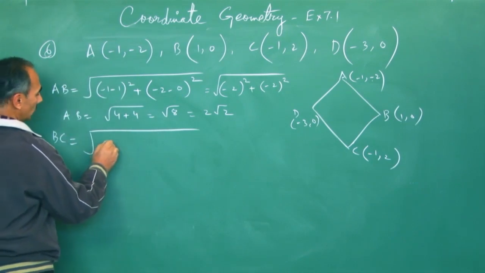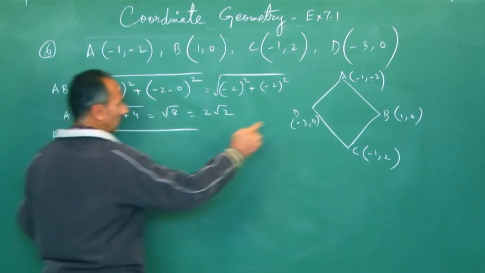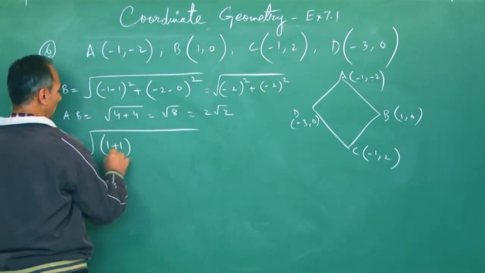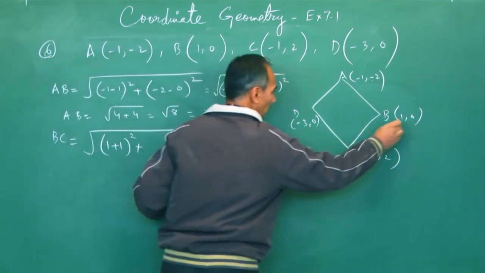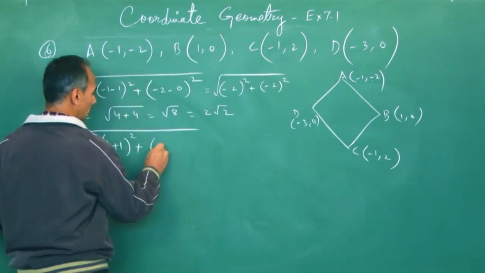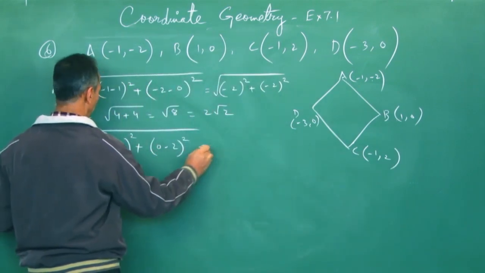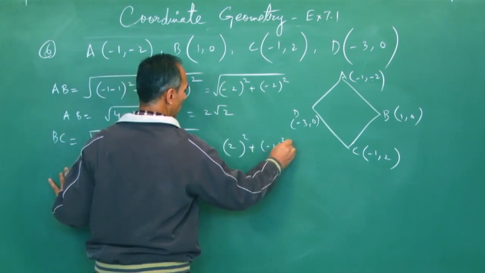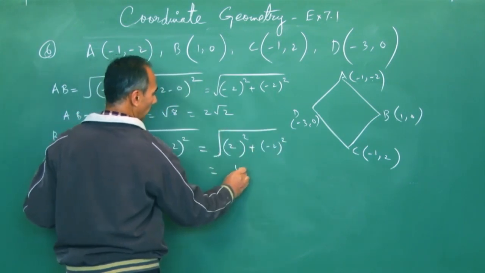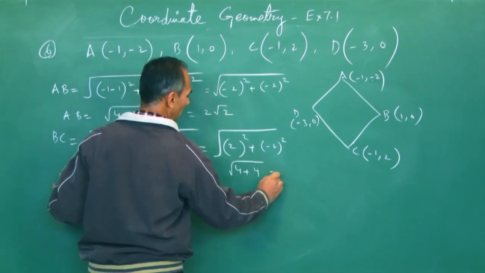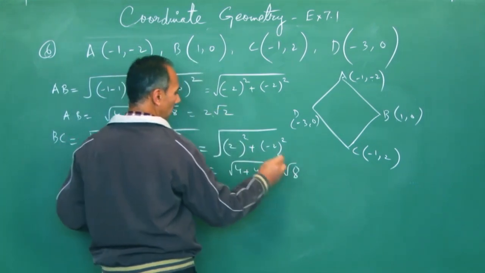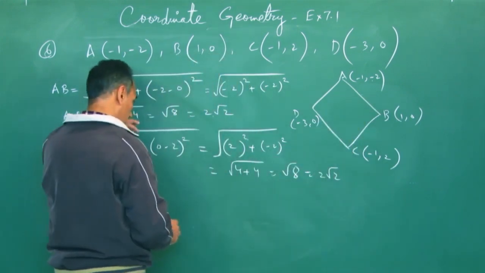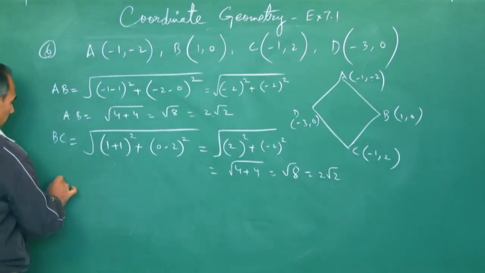Let's find length BC. Length BC is x1 minus x2, so it will be 1 plus 1 whole square plus y1 minus y2, 0 minus 2 whole square. That's 2 whole square plus minus 2 whole square. That's 4 plus 4, again root 8, same as this, 2 root 2. These two lengths are equal. Let's move on to the third length, CD.